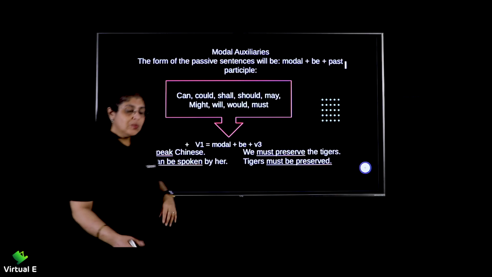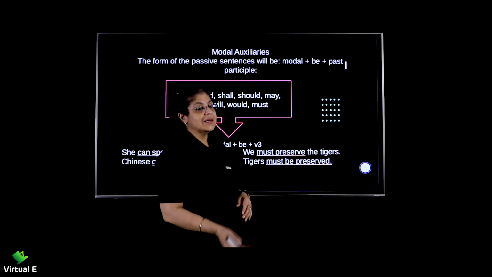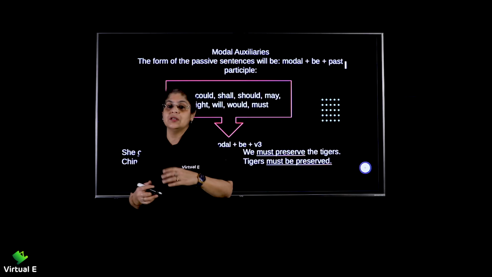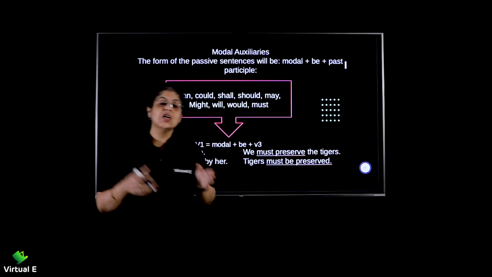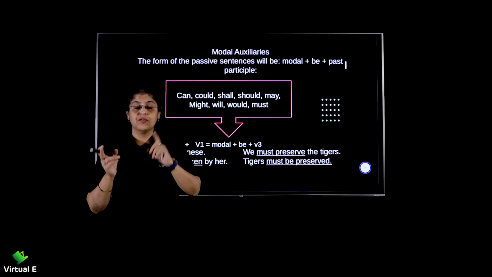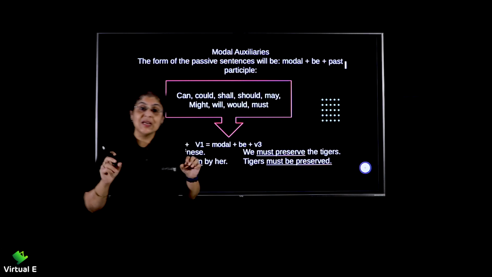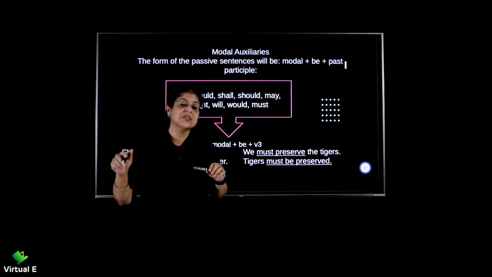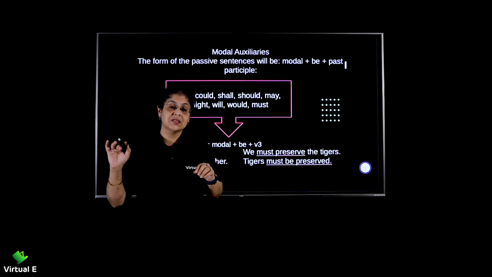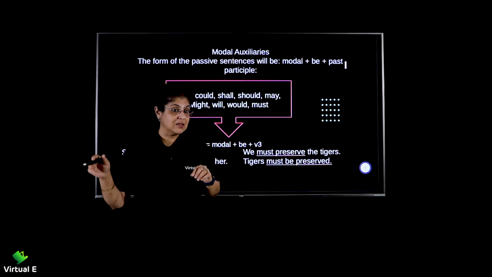Now, you will come across different types of sentences when you are transforming sentences from active to passive or even passive to active. Remember, in your exams, there will be transformation of sentences. They will just tell you change the voice. They will not tell you change it into active or change it into passive.